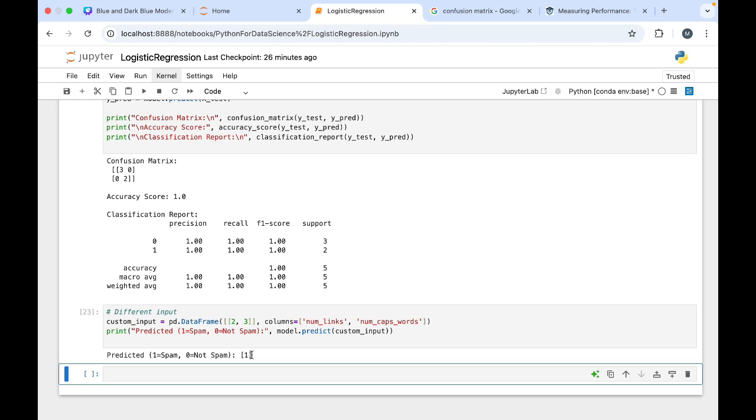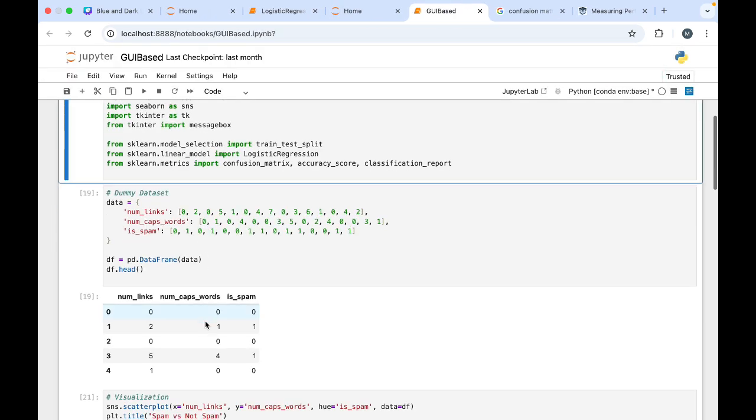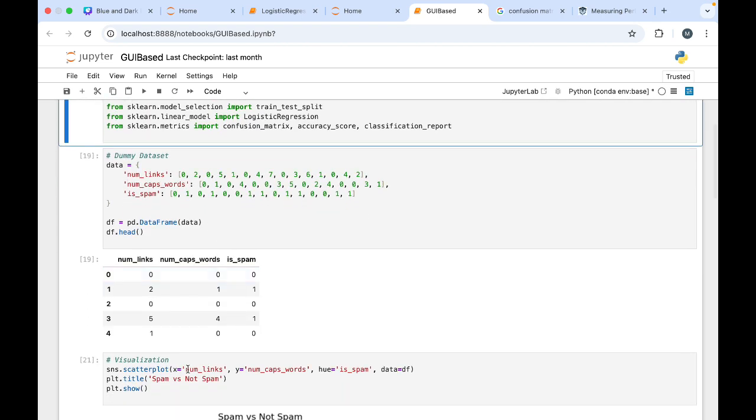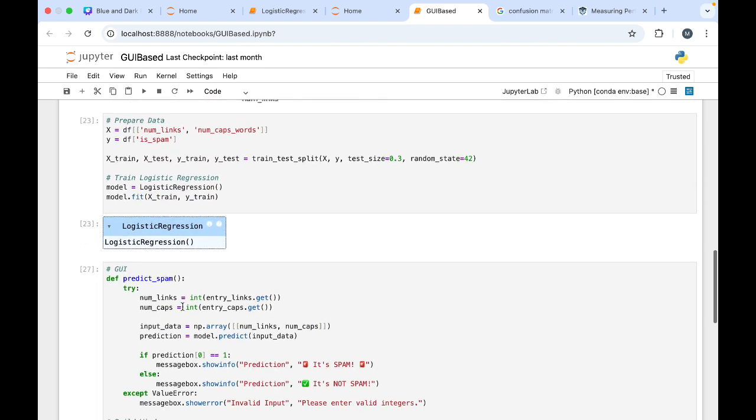So logistic regression isn't actually about regression. It's a classification model. Now, there is one more file I have created of this same mini project, but with some different things present. I'll show you that quickly. Here the same project is there: libraries, then the same data set I have taken, then visualizations I have made. Then we have given this logistic regression model.